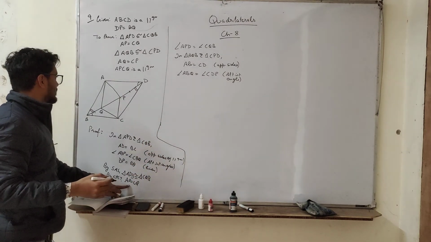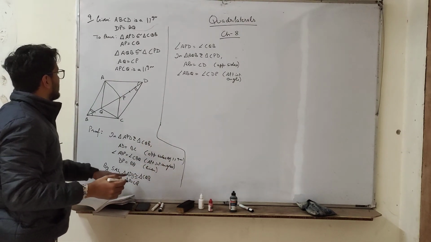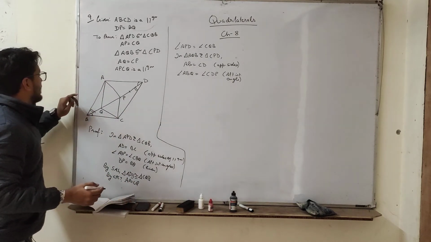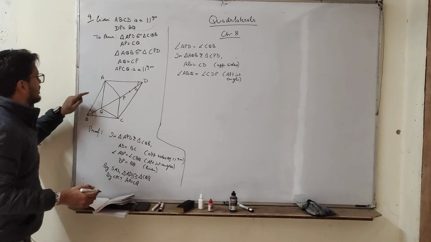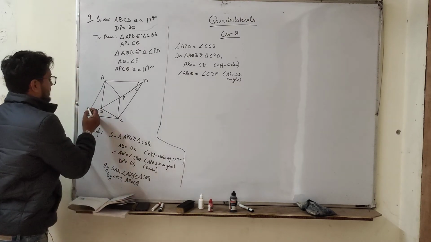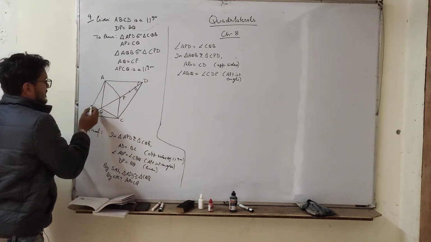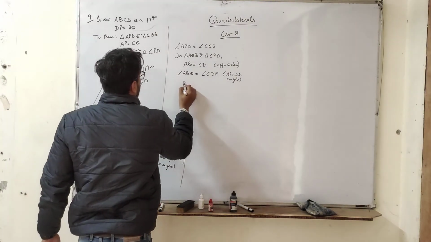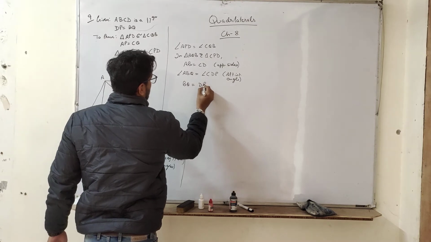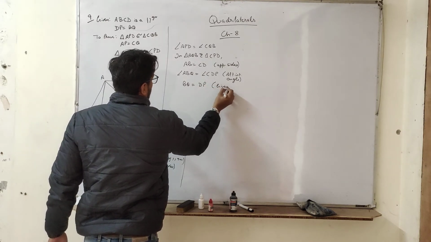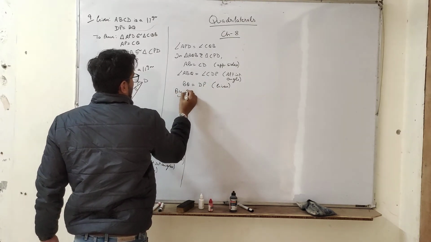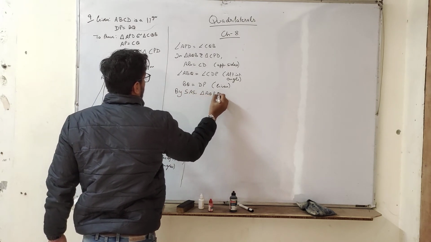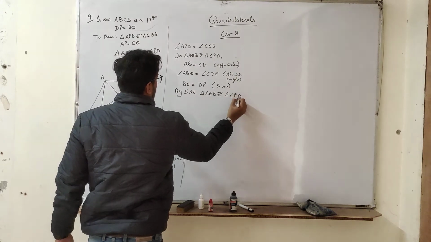AP is equal to CQ, we have proved. And so we have considered this triangle, this angle is equal to this angle, this side is equal to this side, and BQ is equal to DP, it is already given. BQ is equal to DP given. So by SAS triangle AQB is congruent to triangle CPD.